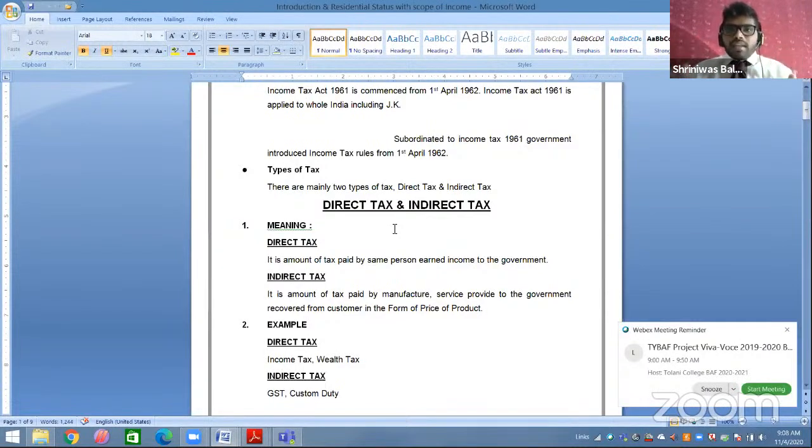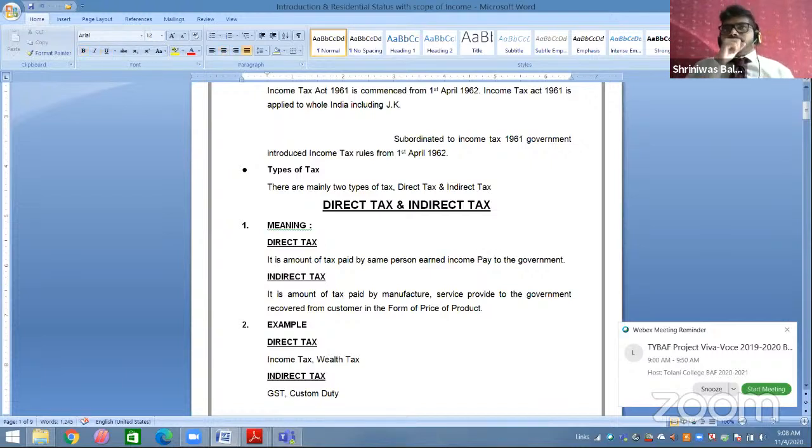Okay, I will try to cover as many examples as I can in this short period of time. So now what do you mean by direct tax, what do you mean by indirect tax? We will do one thing, we will just read out, then I will be explaining by one example. It is an amount of tax paid by the same person who earns income, paid to the government.